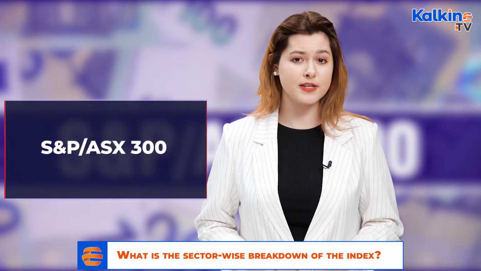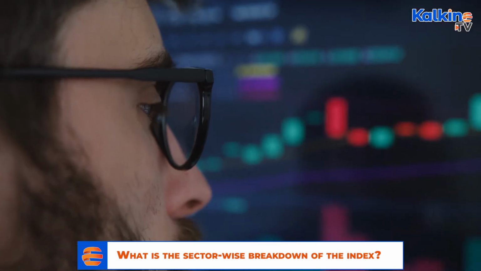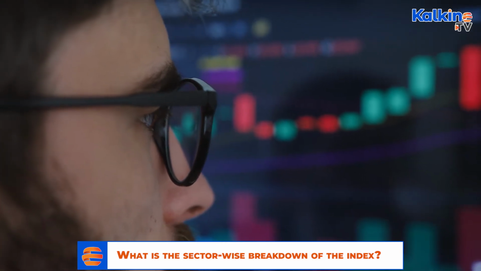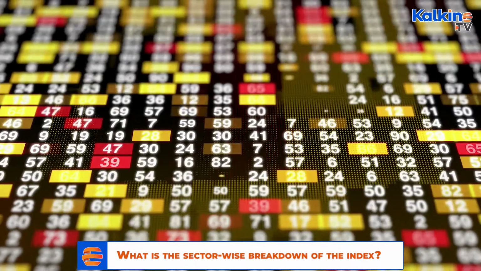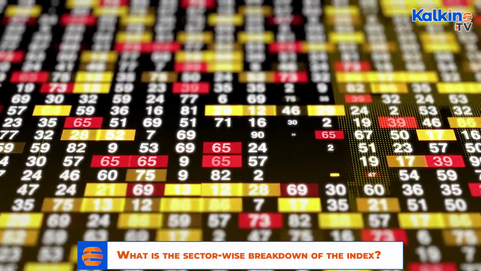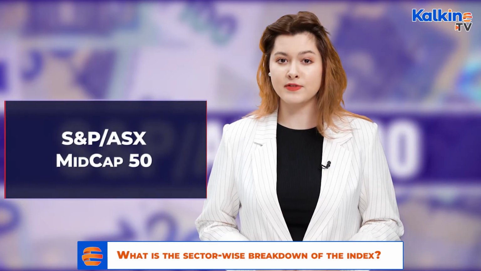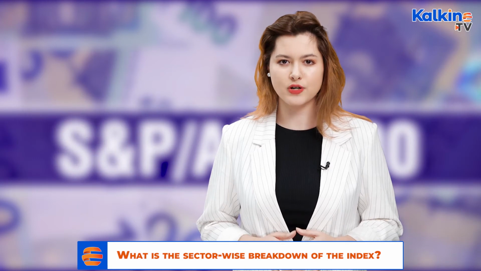The S&P ASX 300 calculates the performance of 300 of the biggest very liquid ASX listed securities by float adjusted market cap. The index includes large cap, mid cap, and small cap elements of the ASX index family. The S&P ASX MIDCAP 50 gauges the performance of the mid-cap element of the ASX 100.